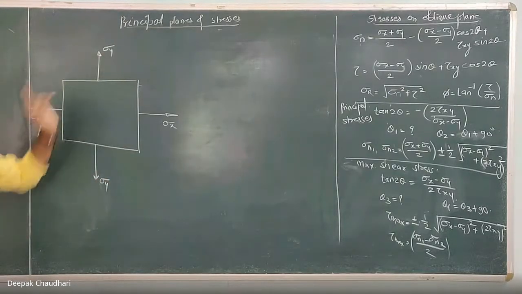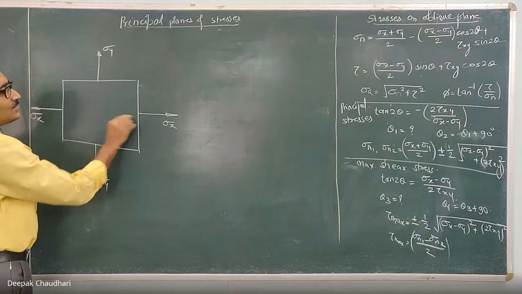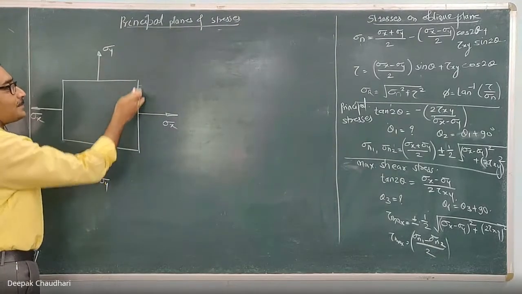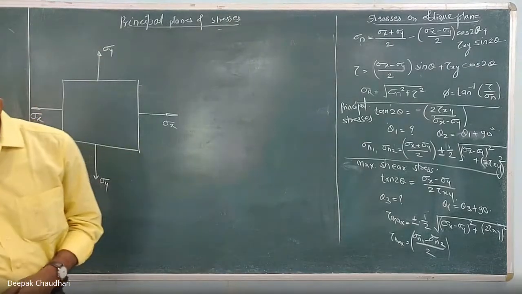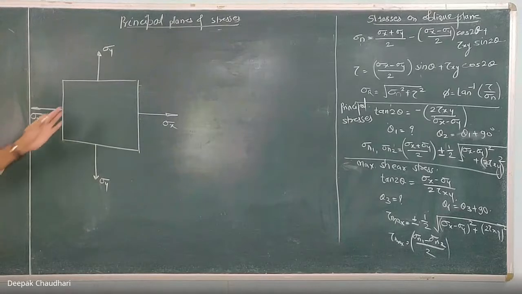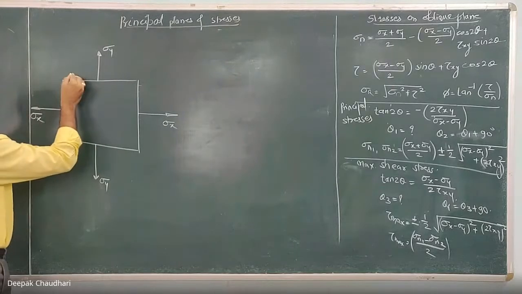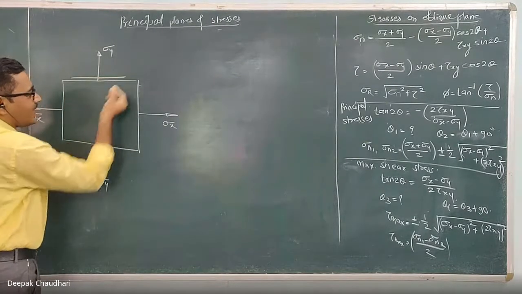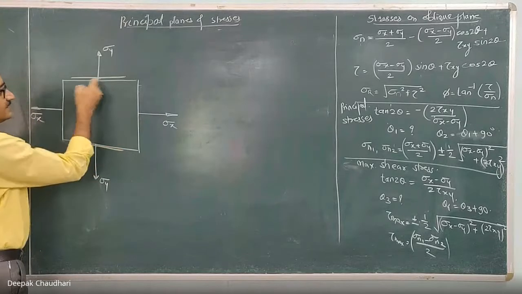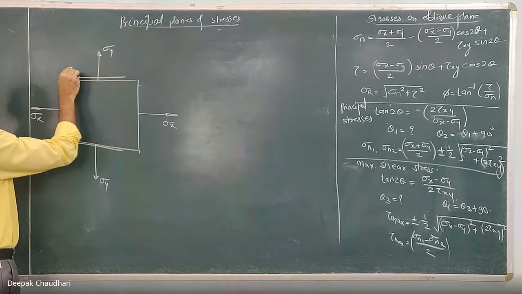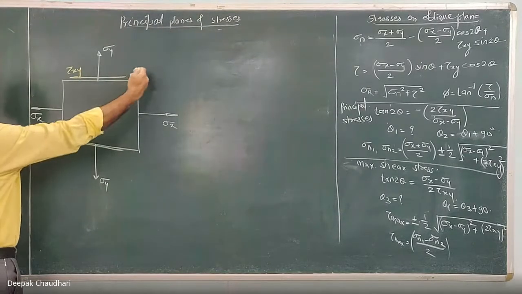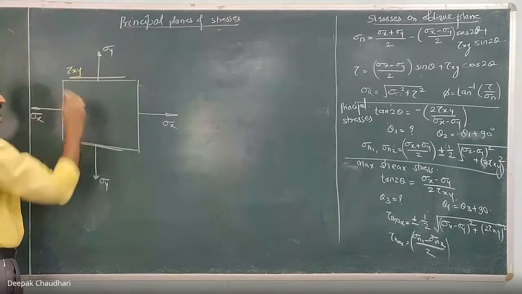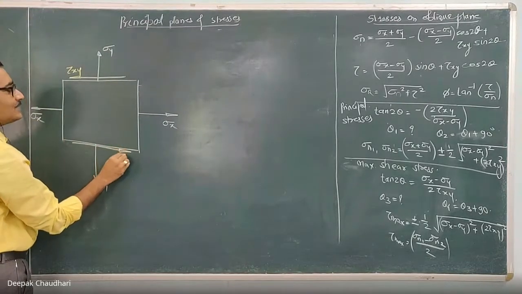So sigma x and sigma y are the stresses perpendicular to this plane, the normal stresses acting in the x and y directions. Here we are considering a biaxial loading or biaxial stress system. Now I am considering that shear stresses are also acting in this xy plane. Let this be tau xy, the shear stress in the xy plane. Understood? If the shear stress acts in this direction, the reactive shear stress will be opposite to that. This is tau xy.